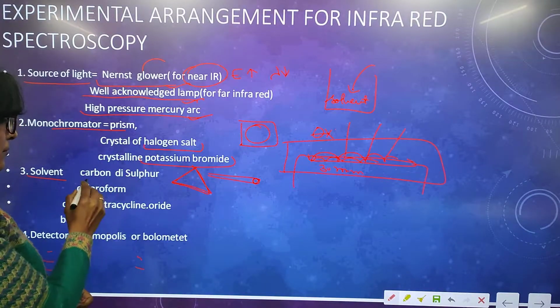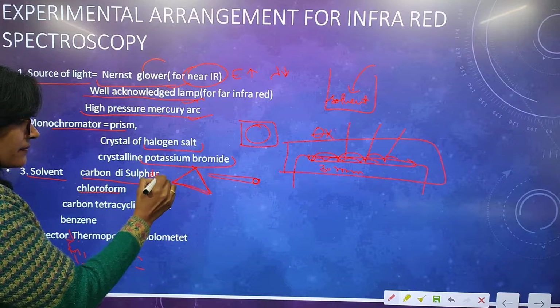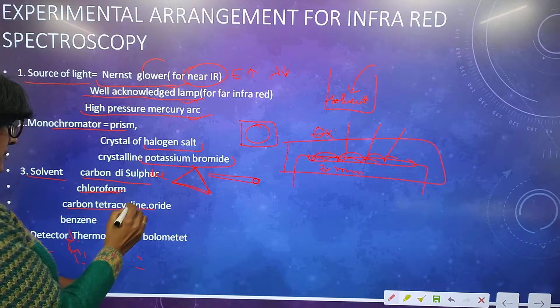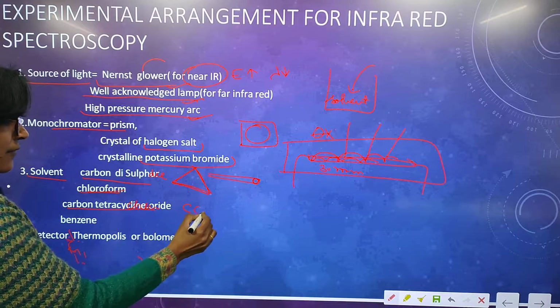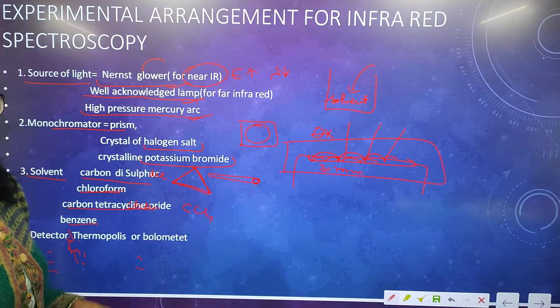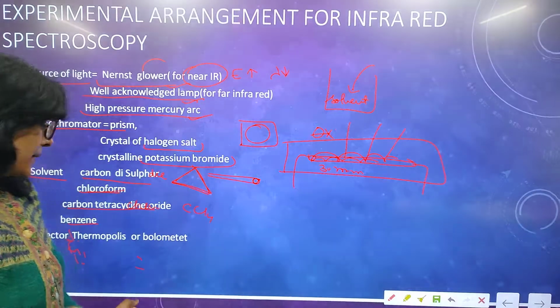That's why we use carbon disulfide, chloroform, carbon tetrachloride, CCl4 and benzene. These are the organic solvents we use in infrared spectroscopy.